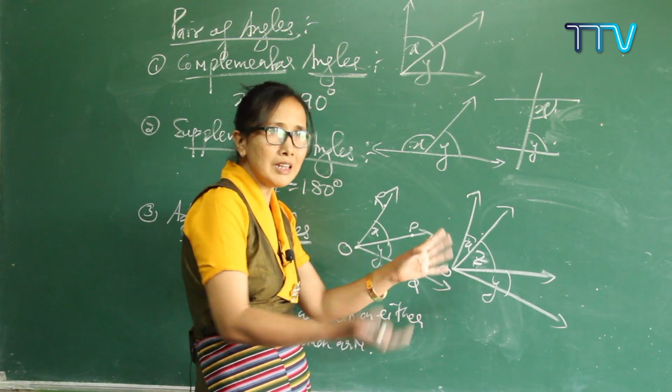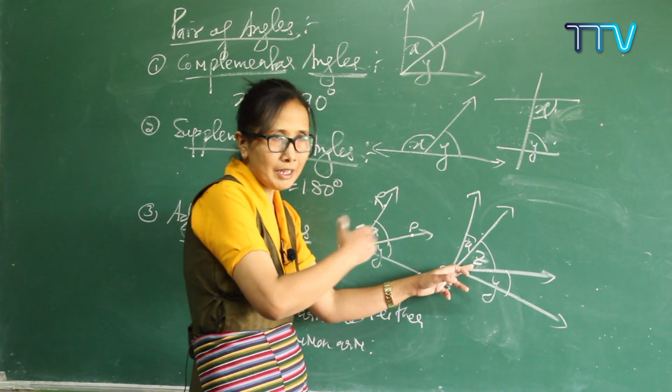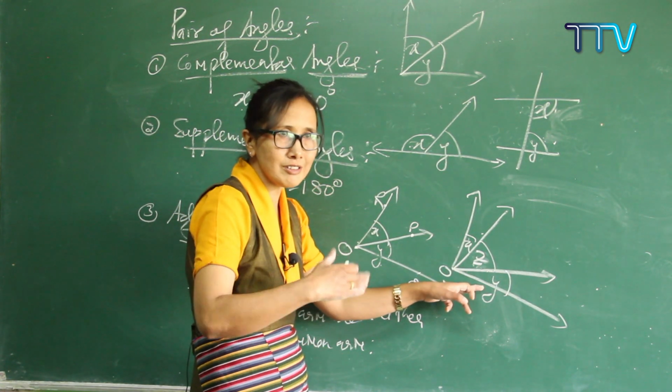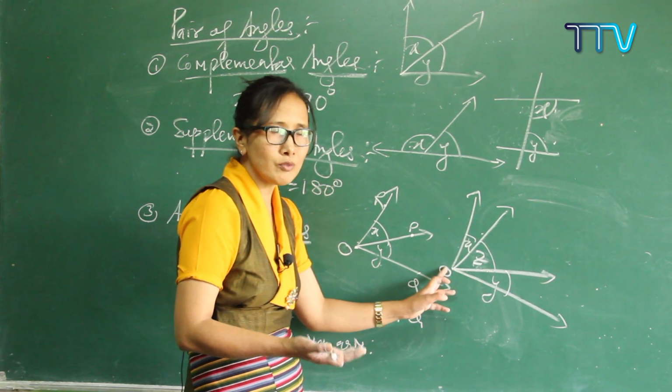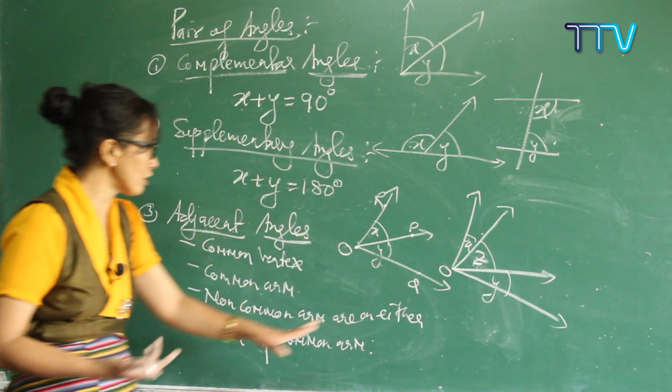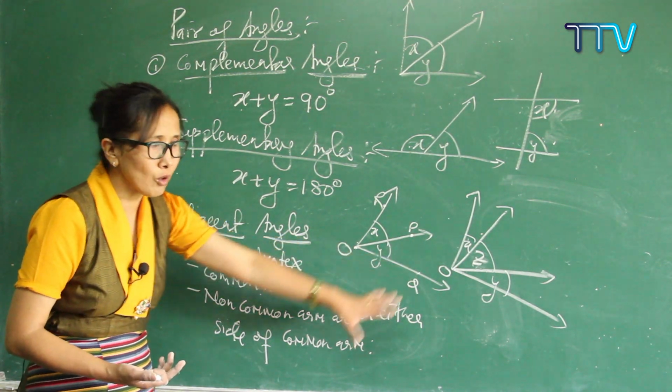Who is near? Near to this one, X, Z. So X and Z is called an adjacent angle. Z and Y is called an adjacent angle because they have one common arm and a common vertex. Just look at only these two conditions: there should be one common arm and one common vertex. Then it is called an adjacent angle.